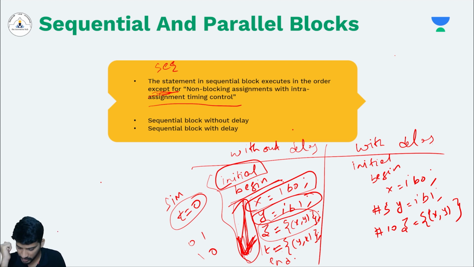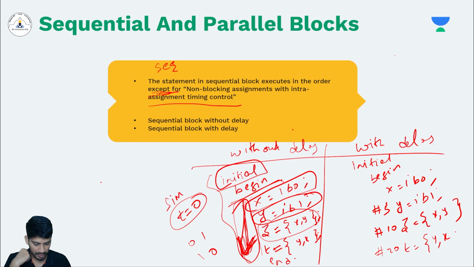You should not use parenthesis if you are using concatenation; you can directly write x, y. Similarly here also, y, x. And after, let's say, 20 nanoseconds, t equals y, x. So we'll see at what time these will be executed.